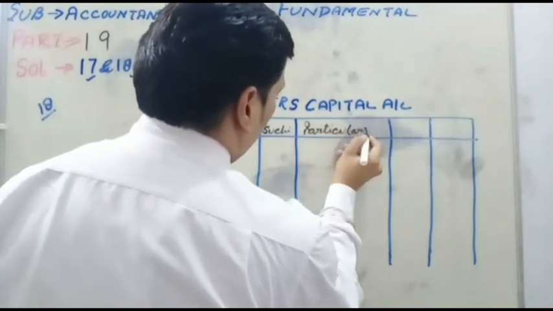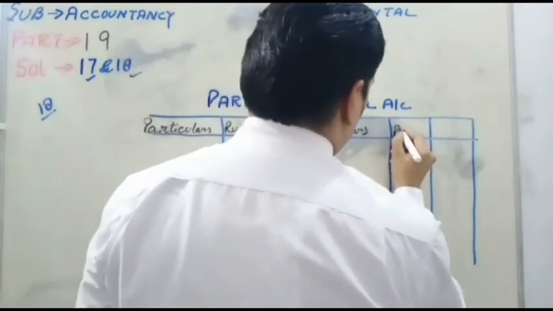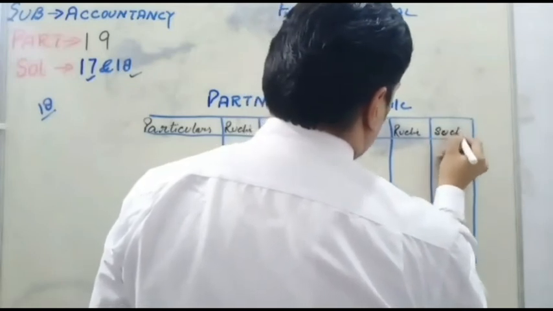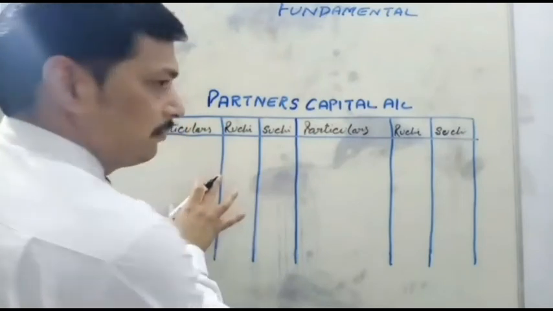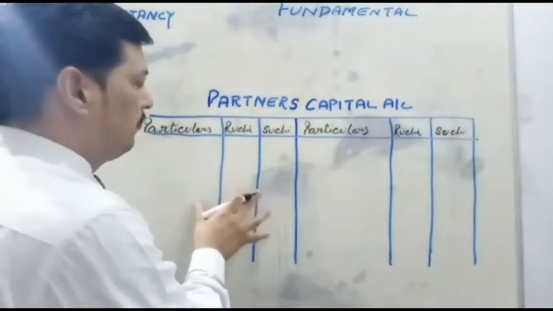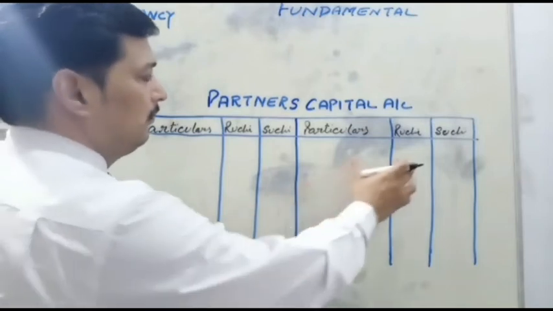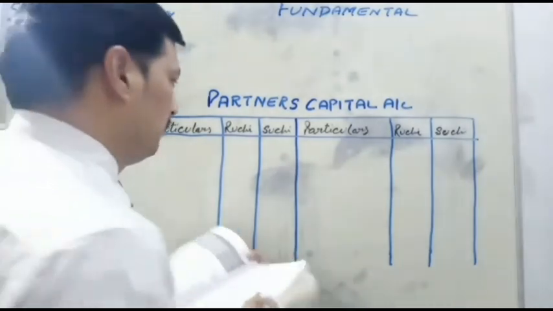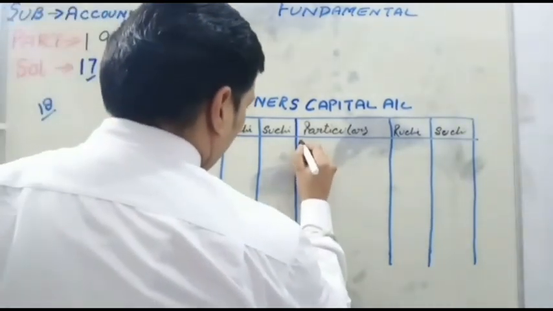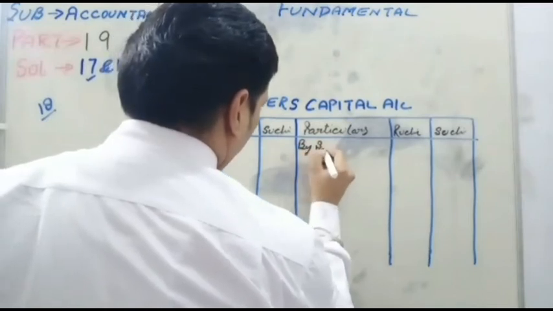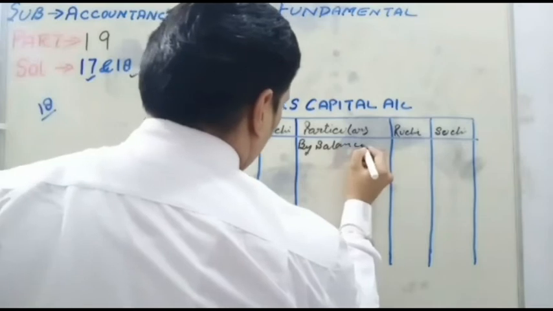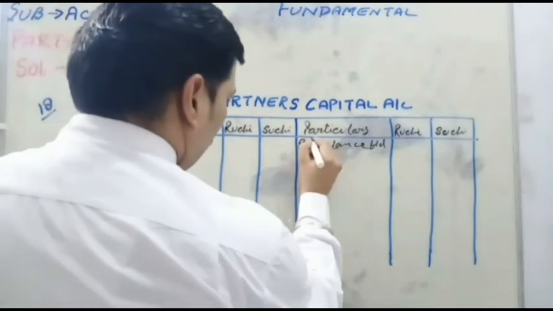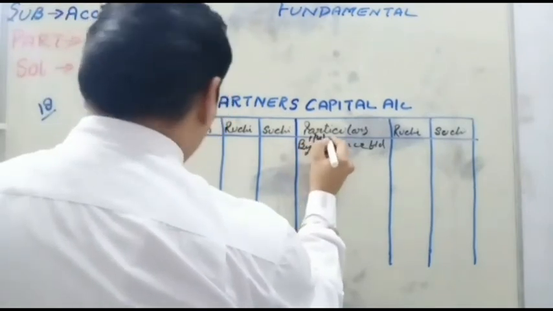Here we will mention all the incomes of the partners Ruchi and Suchi. On the debit side, those are expenses or withdrawals of the partner, and on the credit side those are incomes of the partner. First is posting of the capital. So capital, by balance b/d. Capital is given on 1st April 2004, so you can write the date 1st April 2004.